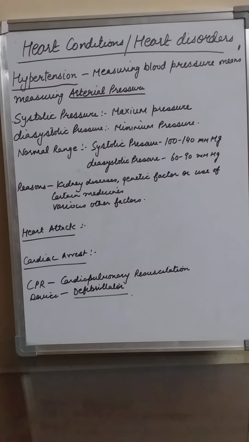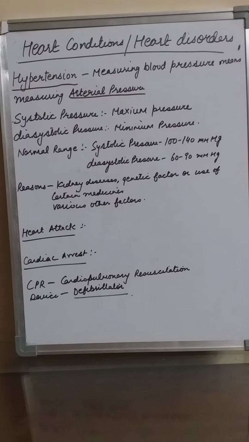Now students, when we speak of measuring the blood pressure, we are measuring the arterial pressure. What it means is the pressure of the blood on the walls of the arteries. Arterial pressure is expressed as a value of maximum pressure during a heartbeat, over a minimum pressure between the two heartbeats. The maximum pressure is called the systolic pressure and the minimum pressure is called the diastolic pressure.